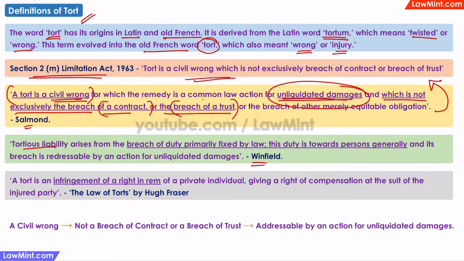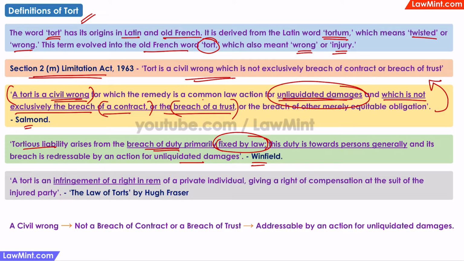Winfield said that tortious liability arises from the breach of duty primarily fixed by law. This duty is towards persons generally, and its breach is redressable by an action for unliquidated damages. This definition is important because it clarifies that every person may have a duty towards all other persons to act or not act in a specific manner, and that duty may be primarily fixed by law, and the breach of that duty leads to a tort being committed.